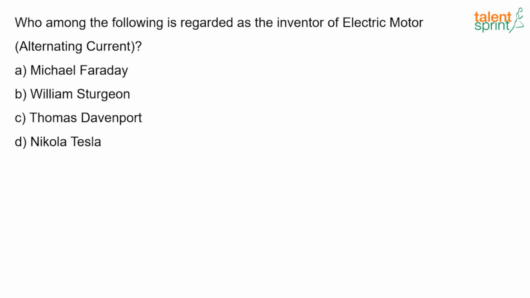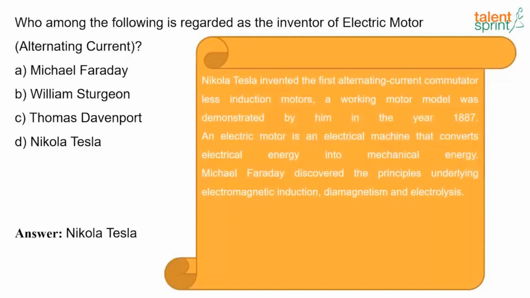Now the next question. Who among the following is regarded as the inventor of the electric motor? So what's the answer? It's Nikola Tesla. Nikola Tesla invented the first alternating current commutatorless induction motors. A working motor model was demonstrated by him in the year 1887. An electric motor is an electrical machine that converts electrical energy to mechanical energy. And Michael Faraday discovered the principles underlying electromagnetic induction, diamagnetism and electrolysis.